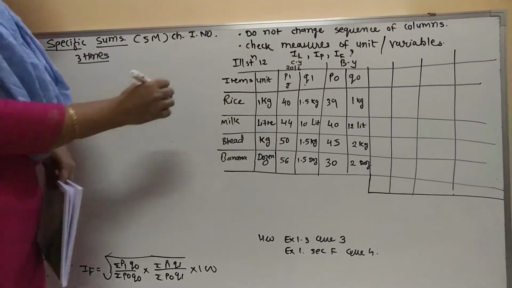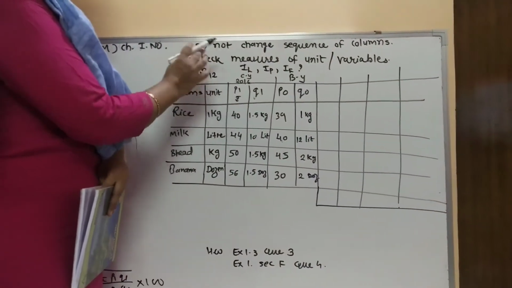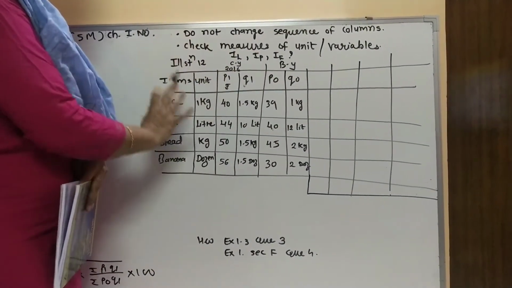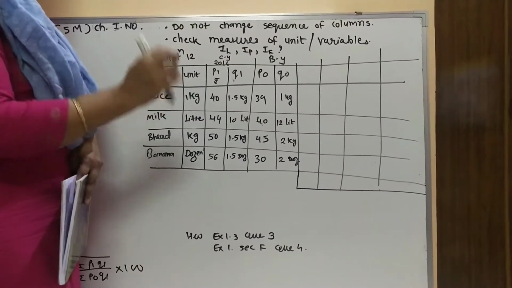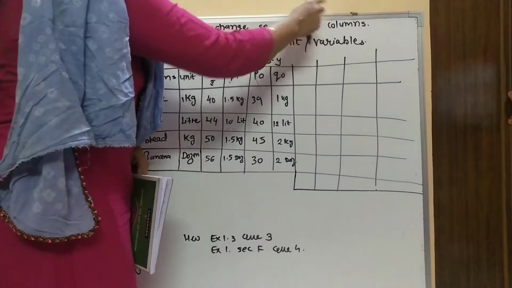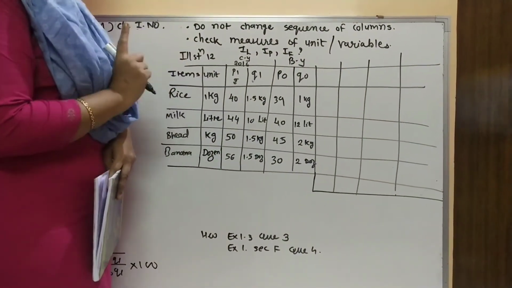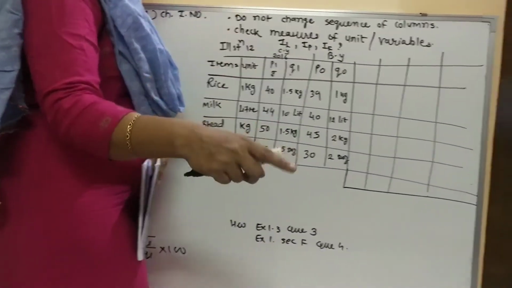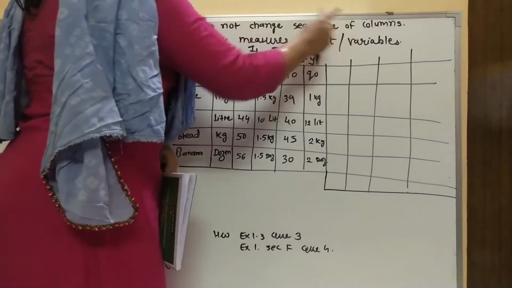Here I have selected one sum for you, and that is illustration number 12, where I have already written this table which has been already given in the question. Before solving such type of sum, there are 2 notes I have written. First, do not change the sequence of the columns. You are going to copy the sum exactly as it is. You are not going to change its columns. Always remember to avoid the mistake. And second one is check the measures of unit and variables.